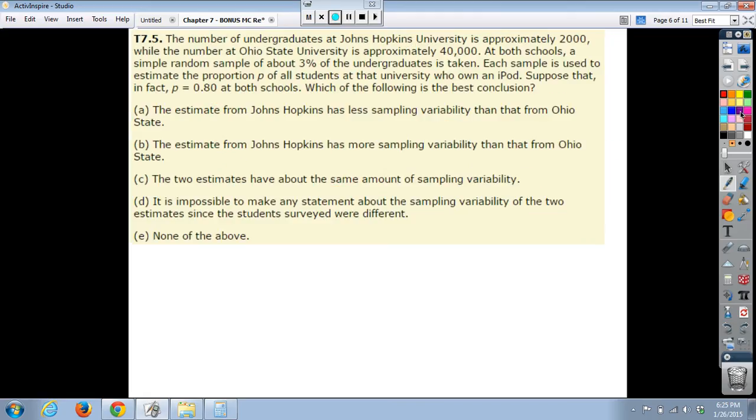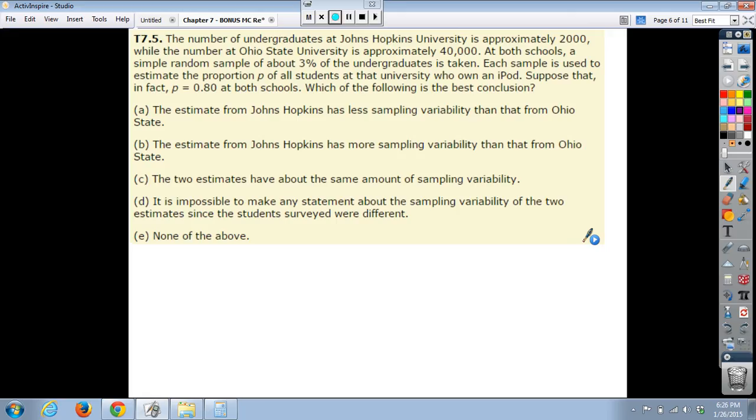Number 5. The number of undergraduates at Johns Hopkins University is approximately 2,000, while the number at Ohio State University is approximately 40,000. At both schools, a simple random sample of about 3% of the undergraduates is taken. Each sample is used to estimate the proportion P of all students at that university who own an iPod. Suppose that, in fact, it's 80% at both schools. Which of the following is the best conclusion?